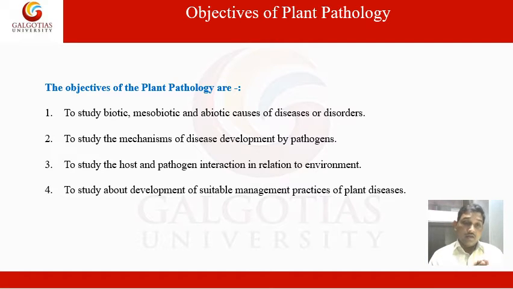If the host is weak or susceptible, and the pathogen is strong or has the potential to cause disease in plants, and the environmental condition is in favor of the pathogen, then definitely disease may happen.